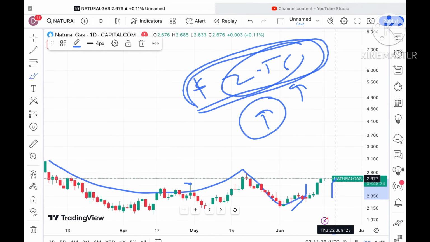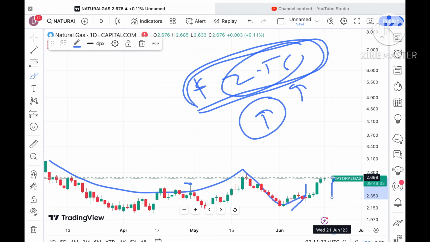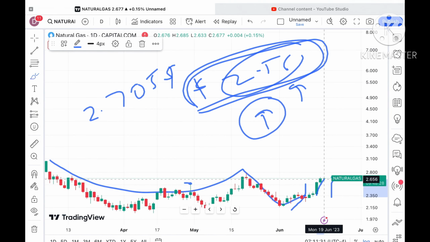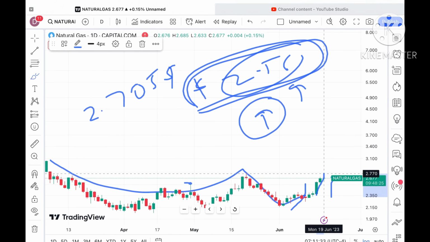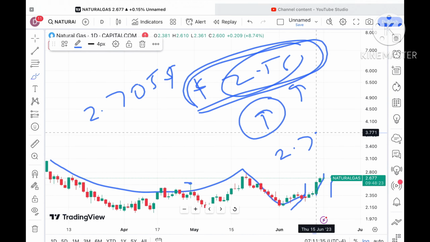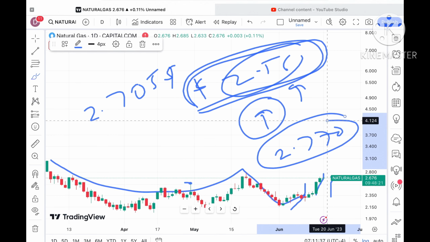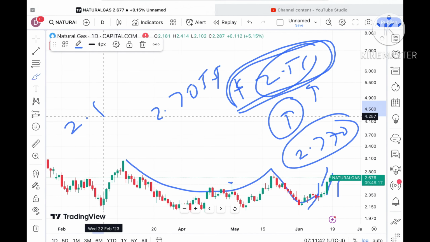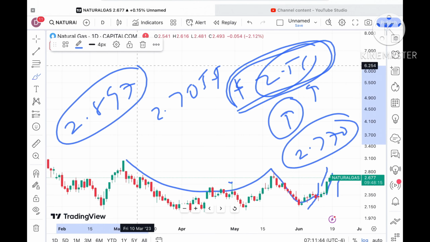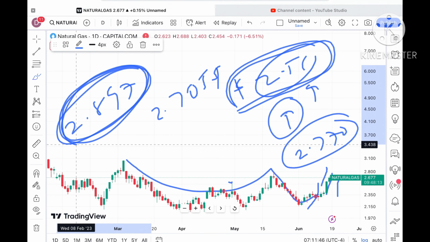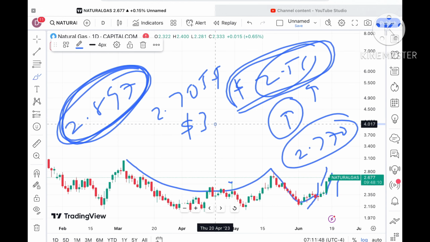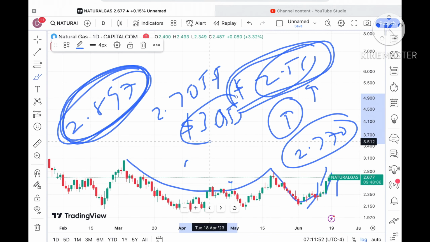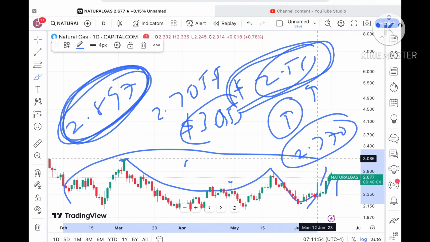Suppose the price sustains this level, we can see it go towards a level of $2.705. If the price moves above that level, it can go towards around 2.770. Once the price sustains above $2.770, the chances of touching a level of 2.897 are there. And if the price comes close to this level, the chances of hitting 3.053 are there, because this is the high of this particular zone.